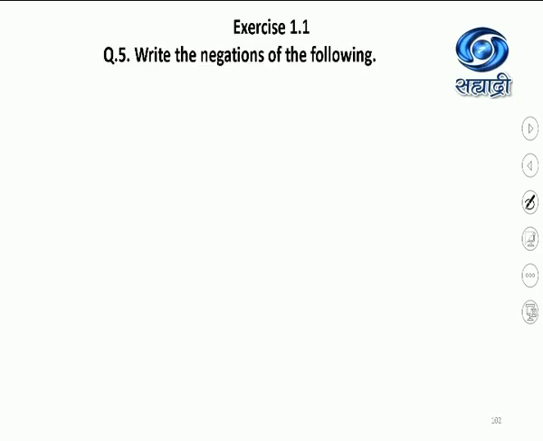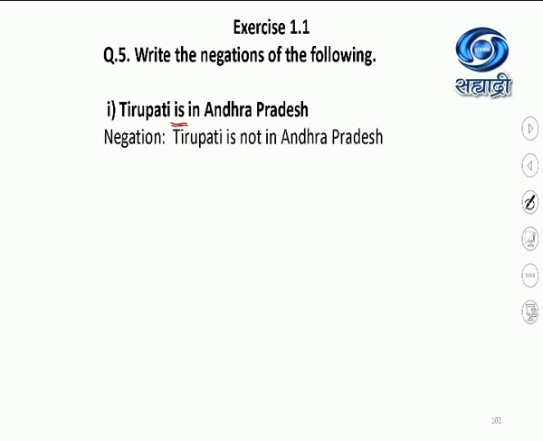From exercise 1.1, question 5, write the negations of the following. To write the negation, what I have to do is just add the word not after the verb. And if there is a not word in the verbal form, remove it. So, Tirupati is in Andhra Pradesh. Negation will be Tirupati is not in Andhra Pradesh. Only see to it that you are adding the not word after the verb in the simple statement.